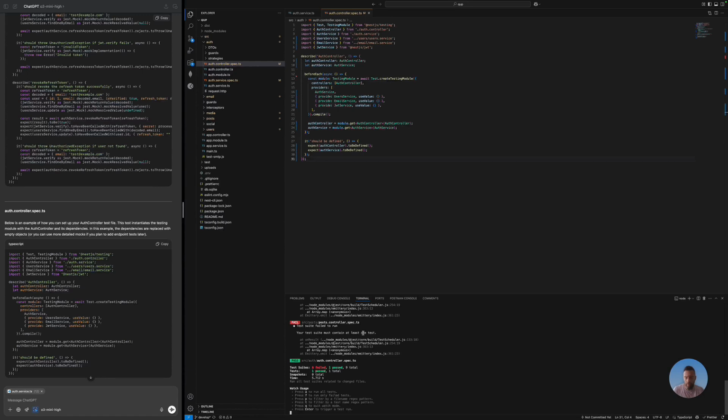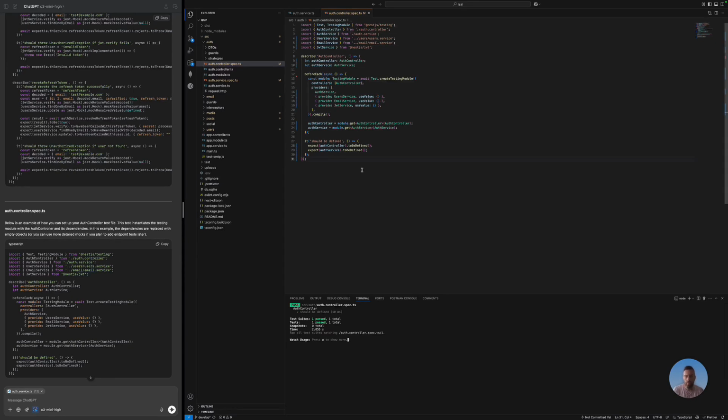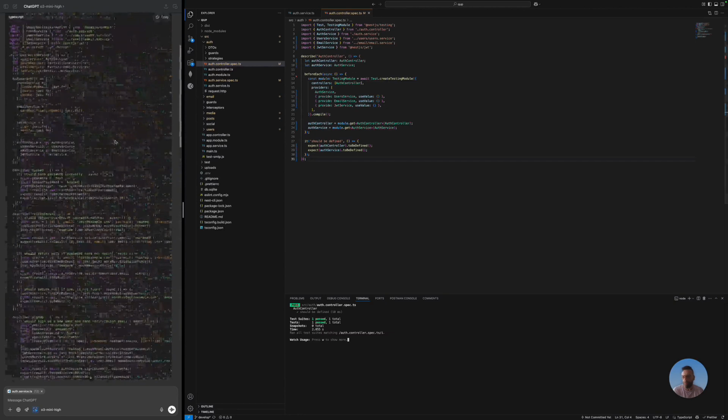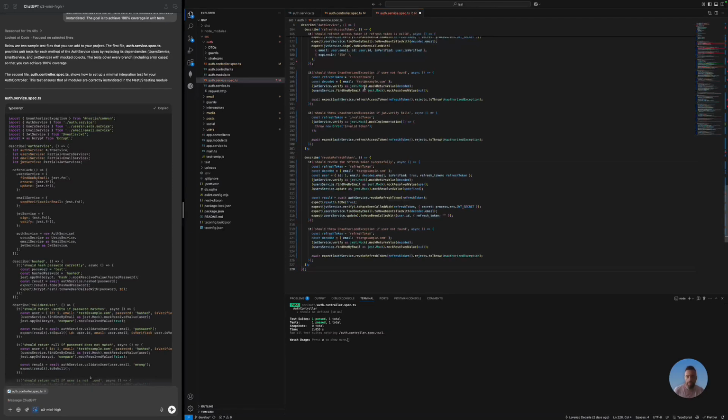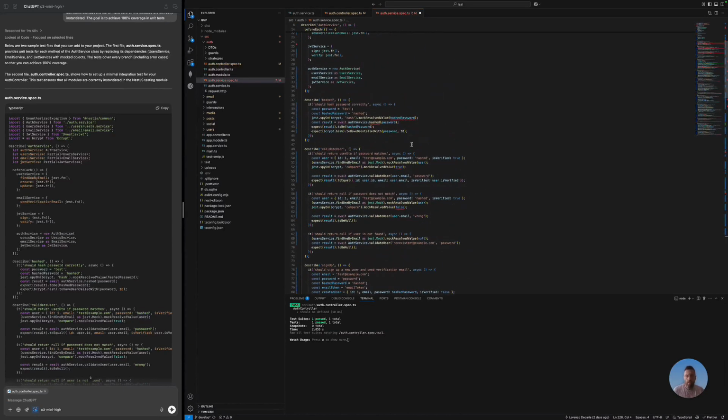Yeah, of course now everything is failing because there should be at least one test in each file, and now pretty much all of these are empty. So what I'm gonna do is filter by name and only select the auth controller.spec file. And it passes. Well, of course it's pretty empty, but the good thing is everything seems to be set up. Let's now copy paste the service unit test, and once again let me see how complete this is.